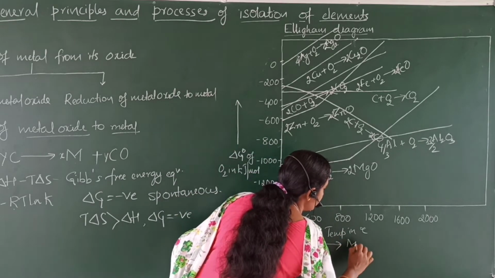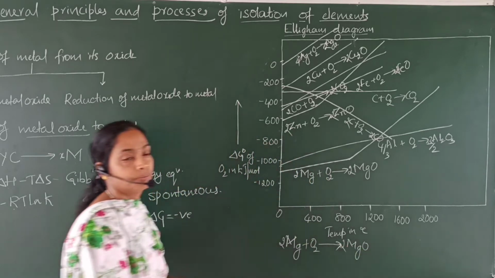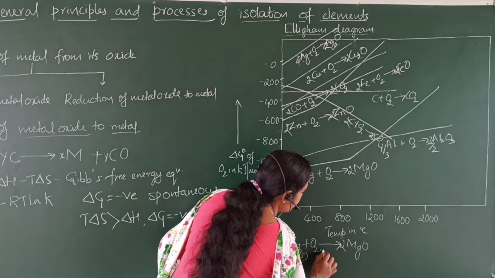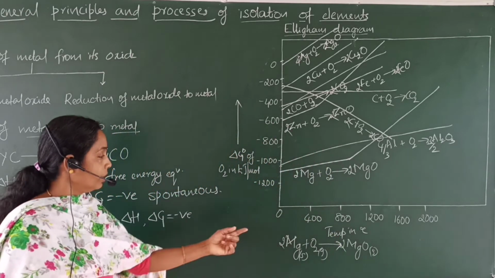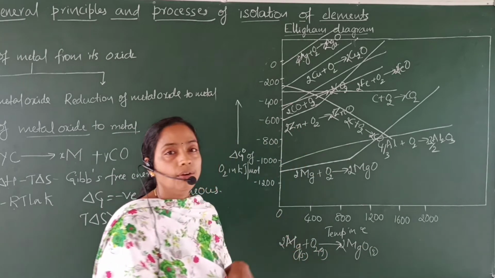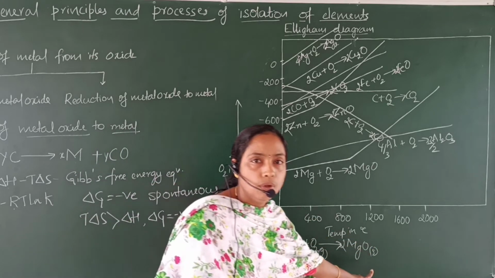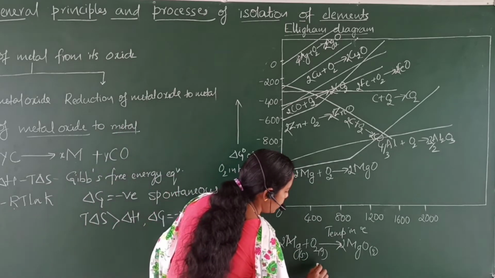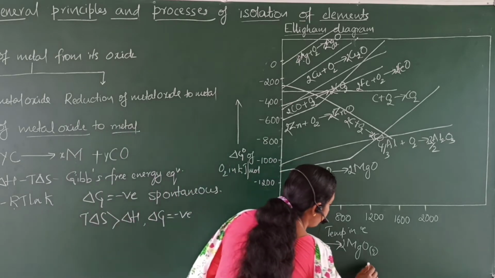Magnesium reacts with oxygen giving rise to magnesium oxide: 2Mg + O2 → 2MgO. See here, magnesium is in the solid state, oxygen is in the gaseous state, and magnesium oxide is formed in the solid state. So we have to calculate the number of moles of gaseous reactants and gaseous products. Number of moles of gaseous reactants is 1. Number of moles of gaseous products is 0.